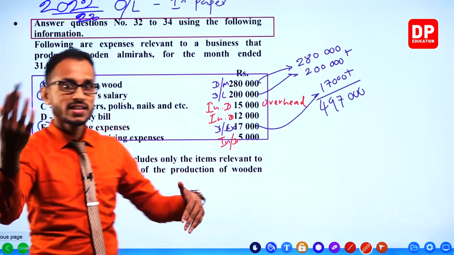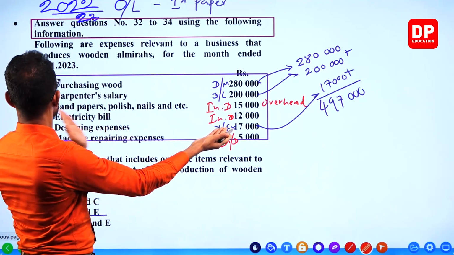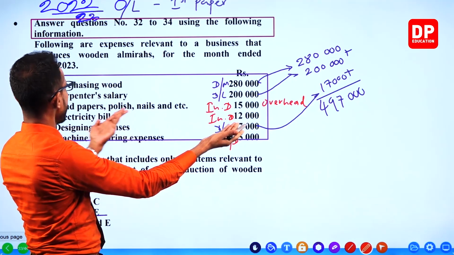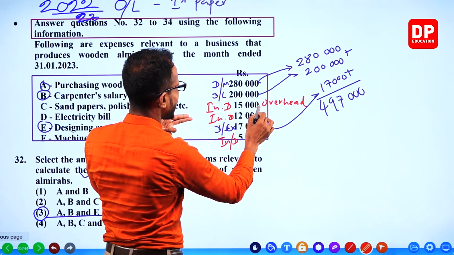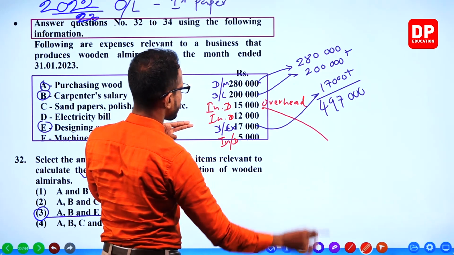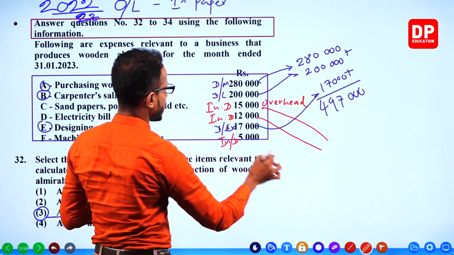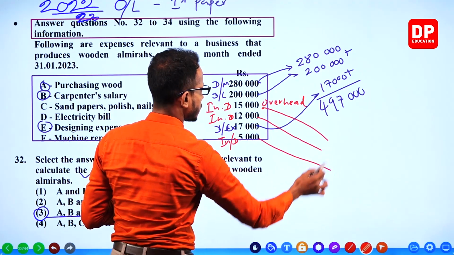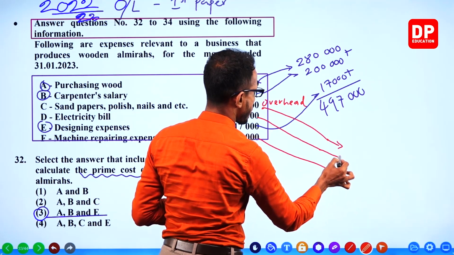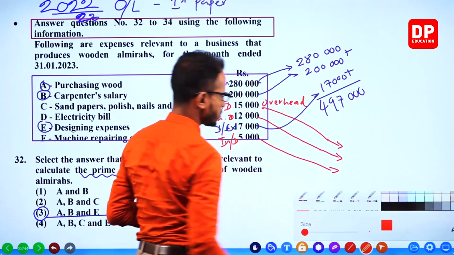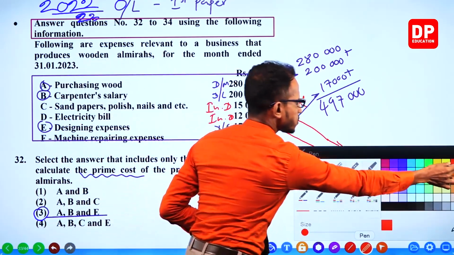Red color, overhead. Sandpapers, polish and nails. So we have to take this overhead item and this and this, right? Let's take all those items.